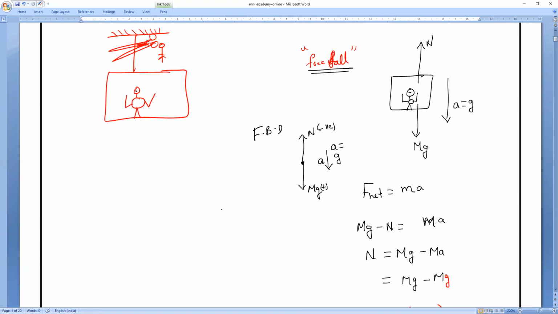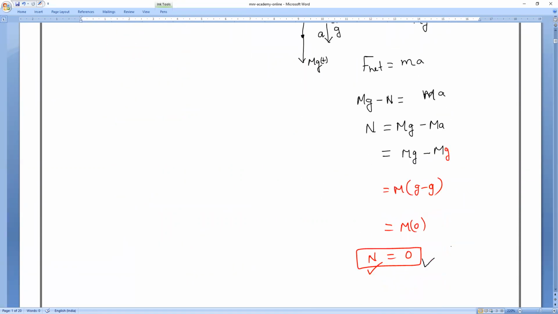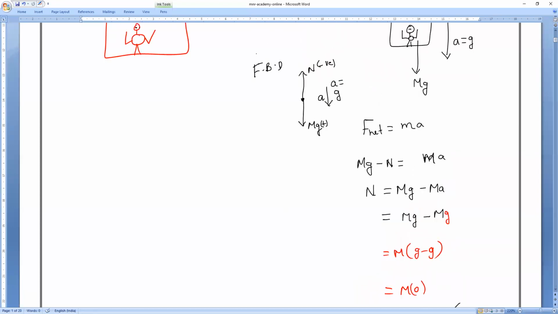Everybody? So by that time, what is the normal reaction? N is equal to 0. Zero. Okay? Please, that is what you have to remember. So please solve it. Clear, everybody? Understand, Mr. Narayan? Yes, sir. Murali? Mr. Rishi? Yeah. So please solve it.